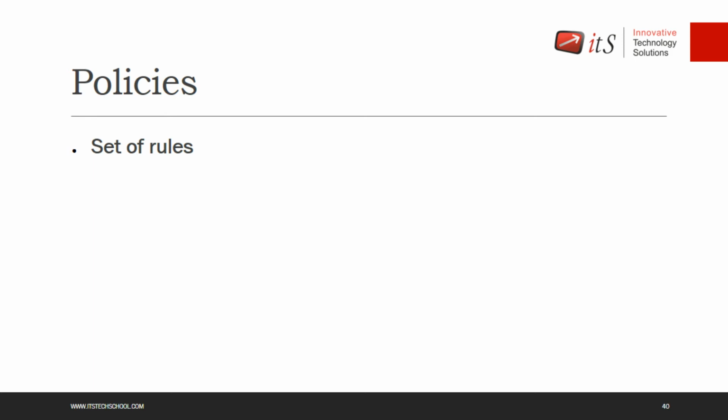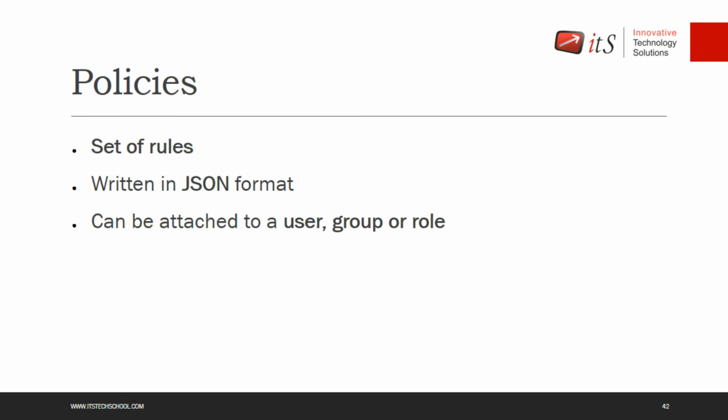So you can grant a permission for the user to do a particular thing, or you can deny the user from doing a particular thing, right? So these are some set of rules which are written in a document, written in a file, right? And that must be written in a JSON file. JSON is JavaScript Object Notation, where the policies are written, right? After writing a policy, it can be attached to the user, it can be attached to the group, it can be attached to the role as well, right? Which manages the authorization of AWS.